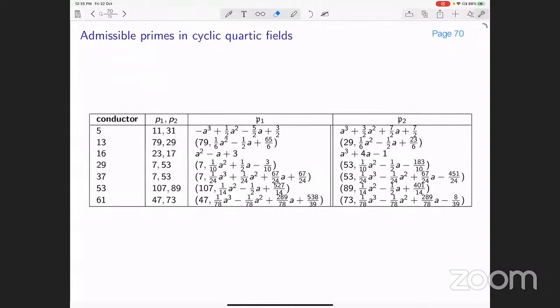And it's the same thing we did for cyclic quartic fields. We looked at each of these conductors, looked at the corresponding field, and gave 2 primes, P1 and P2, in the ring of integers. These are of special type. These are admissible primes. And therefore, this proves that the Galois cyclic quartic fields are Euclidean whenever they have class number 1.